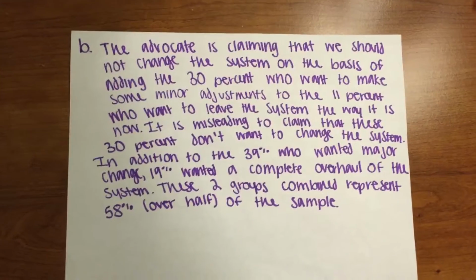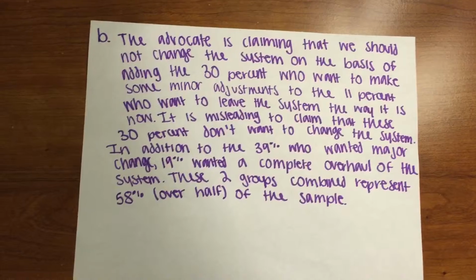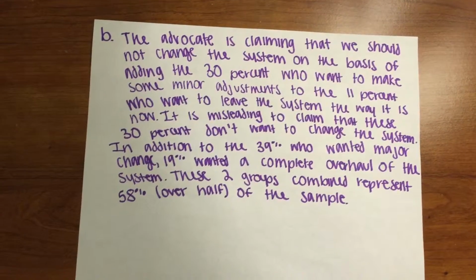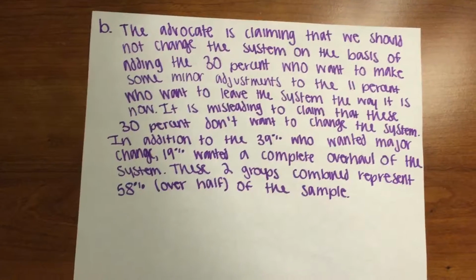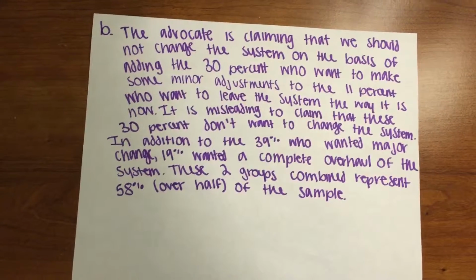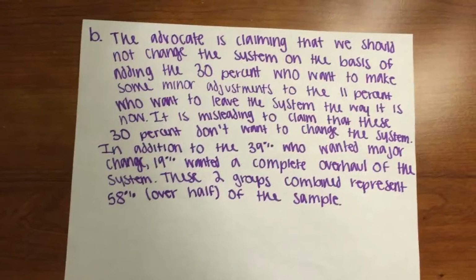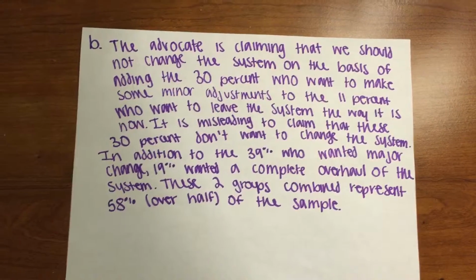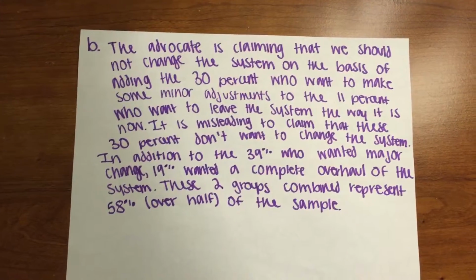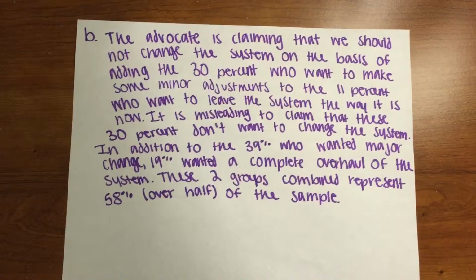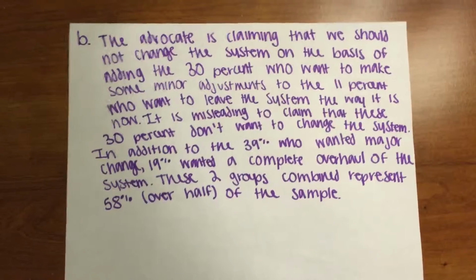The advocate is claiming that we should not change the system on the basis of adding the 30% who want to make some minor adjustments to the 11% who want to leave the system the way it is now. It is misleading to claim that these 30% don't want to change the system. In addition to the 39% who wanted major change, 19% wanted a complete overhaul of the system. These two groups combined represent 50%, over half of the sample.